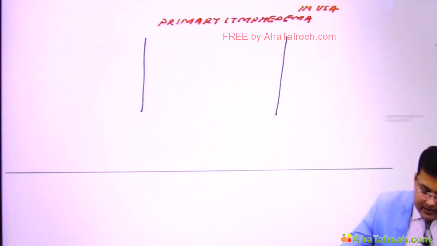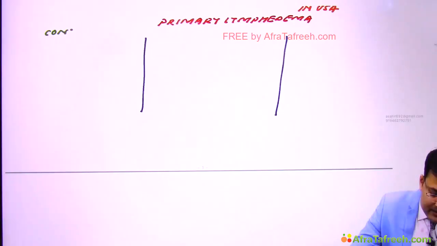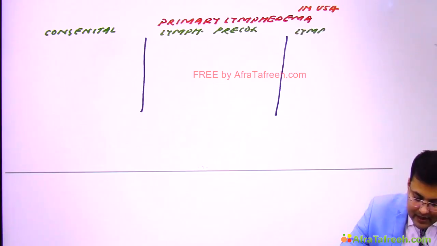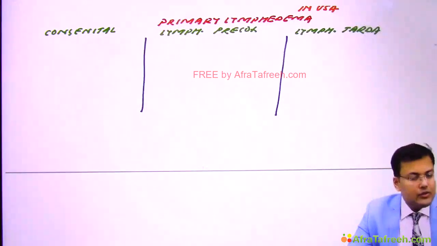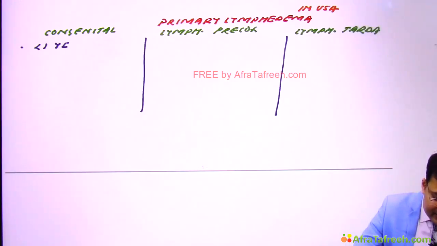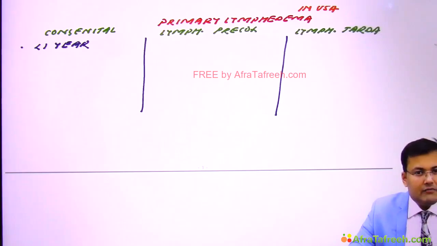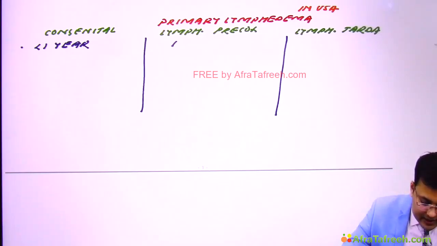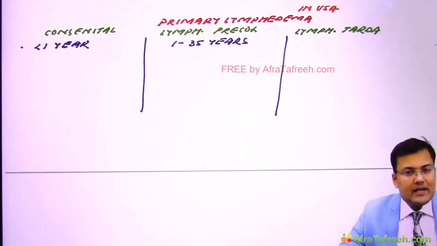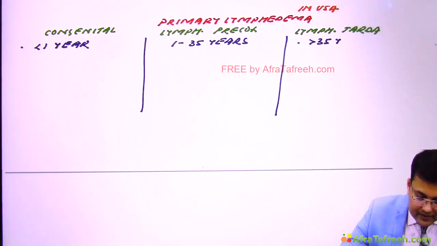First is congenital lymphedema. Second is lymphedema praecox. And third is lymphedema tarda. Now first see the age. If it is congenital, usually it's present at birth. So in the majority of patients, what's the age? Less than 1 year. In lymphedema praecox, the age is 1 to 35 years. Clear? And what's the age in lymphedema tarda? It's more than 35 years.